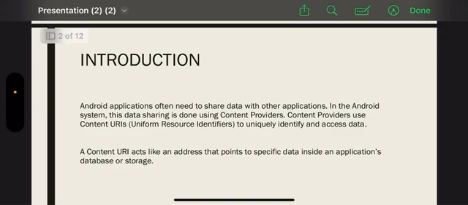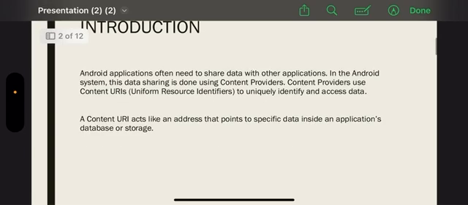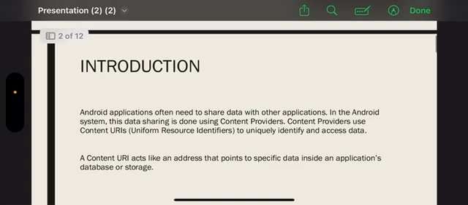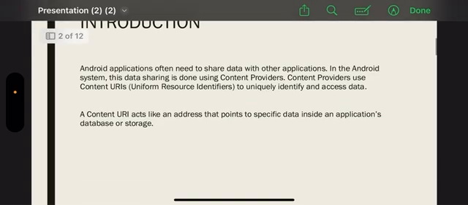Introduction. Android applications often need to share data with other applications in the Android system. This data sharing is done using content providers. Content providers use content URIs, Uniform Resource Identifiers, the full form of URI, to uniquely identify and access data. A content URI acts like an address that points to specific data inside an application's database or storage. This is the introduction of this topic.